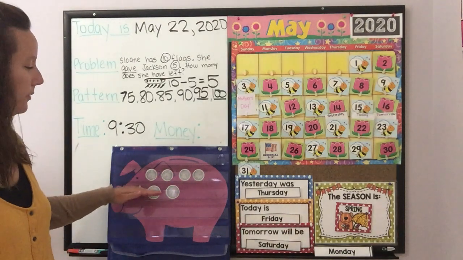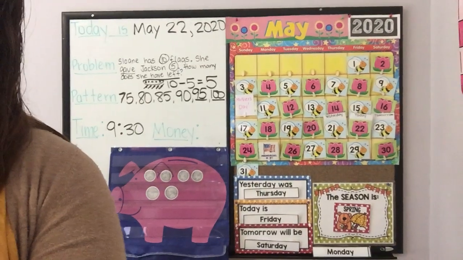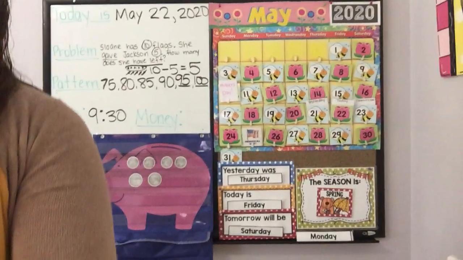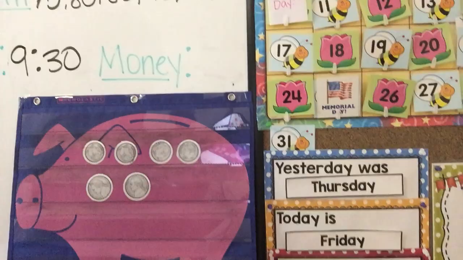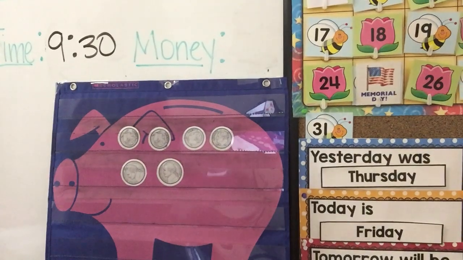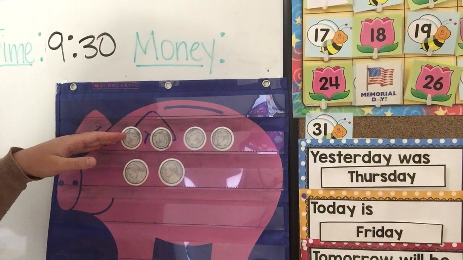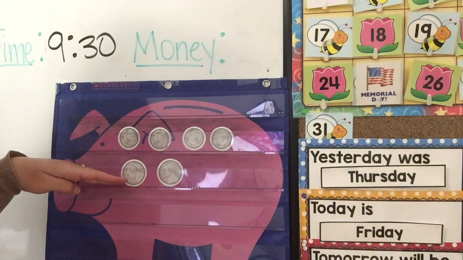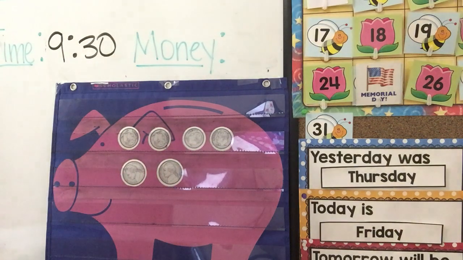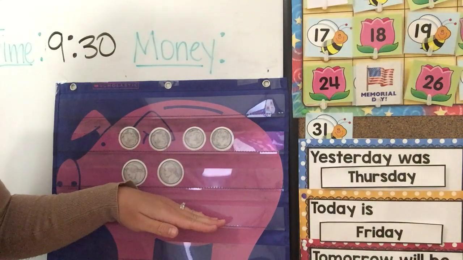If you look at our piggy bank, we have 2 different coins. I'll move you guys just a little bit closer so we can see those coins. There you are. Okay, it's a little easier to see. Okay, so we have 2 coins. This coin is a what? Dime, good. And these are nickels, very good. So we're going to count our dimes by 10s and our nickels by 5.